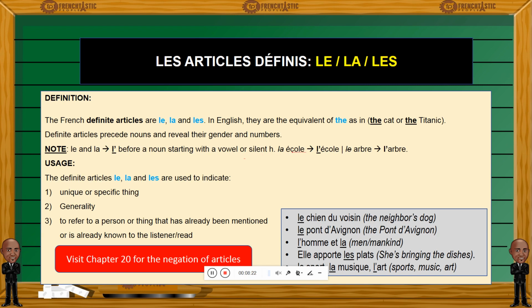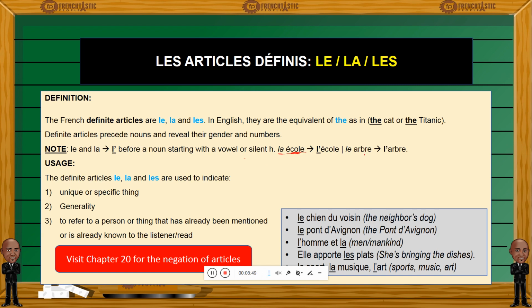So the word école, which means school, école is feminine. So normally, if you want to say the school, you should say la école, right? La, because la will refer to a feminine singular noun, la école. But because école begins with a vowel, here we have the letter E, which is a vowel, you would not say la école, you would say l'école. It flows better phonetically, l'école.